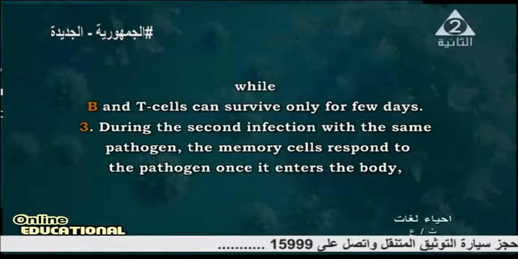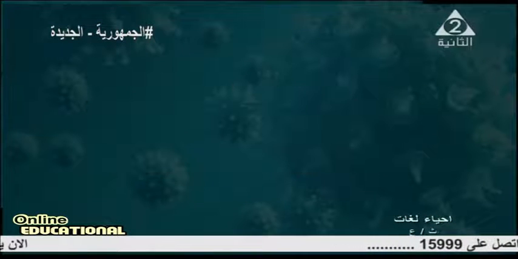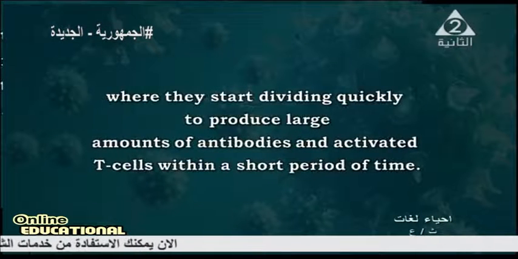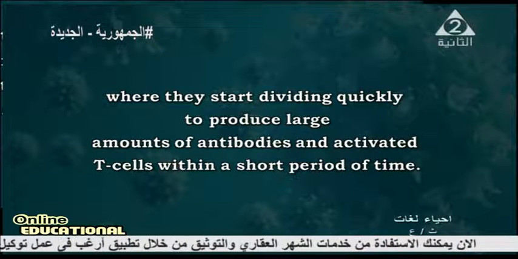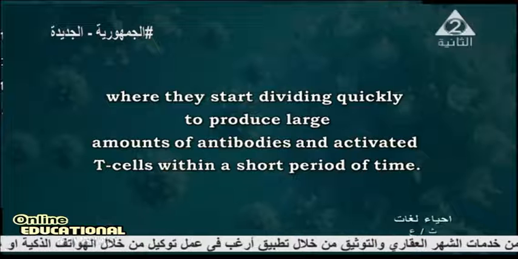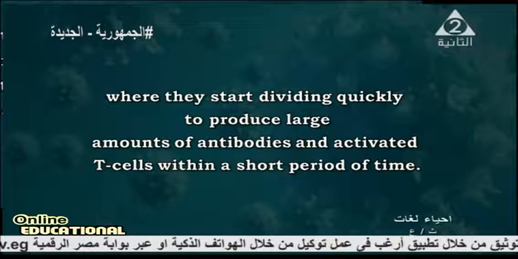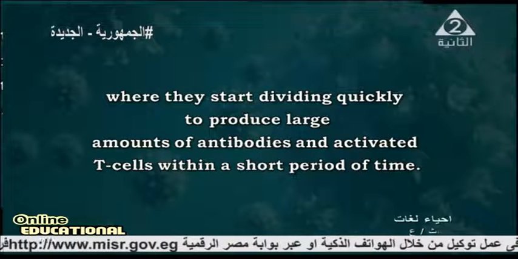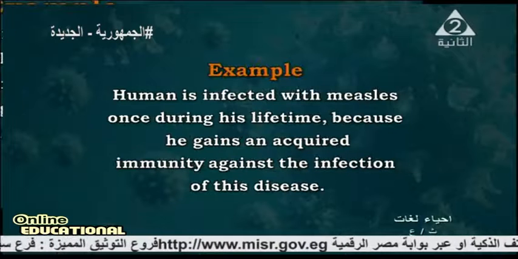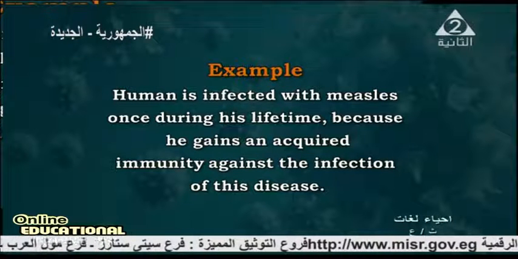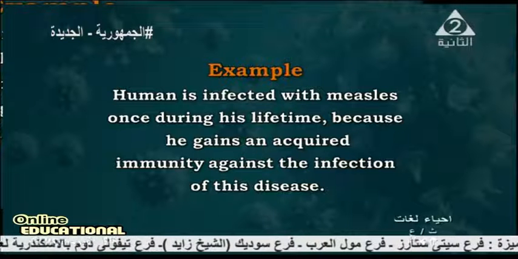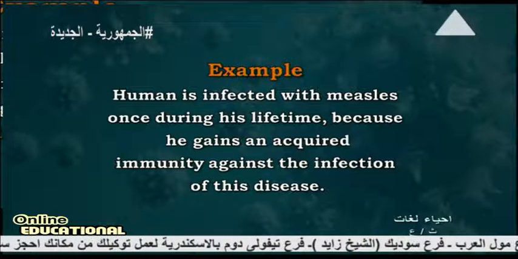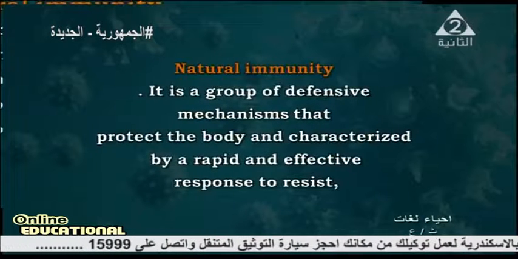That is what happens during this pathogen, where the cells start dividing quickly to produce a large number of antibodies and activated T cells within a short period of time. For example, a human is infected with measles once during his lifetime because he gains acquired immunity against the infection of this disease.